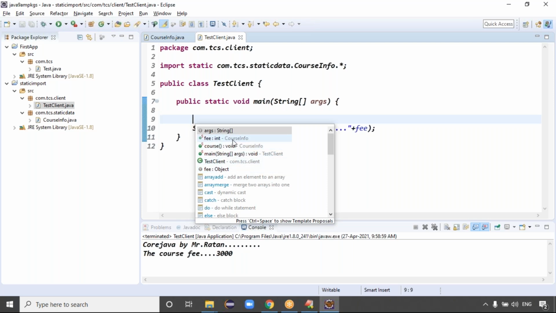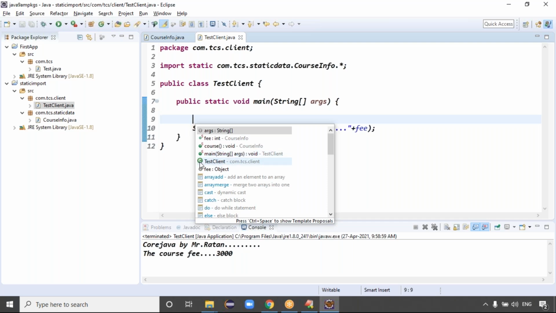Here we have to know which method belongs to which class. Main belongs to the TestClient class, course belongs to the CourseInfo class, and fees belongs to the CourseInfo class. Eclipse also shows an S prefix to denote that this is static. Yes, some kind of S symbol, sir.